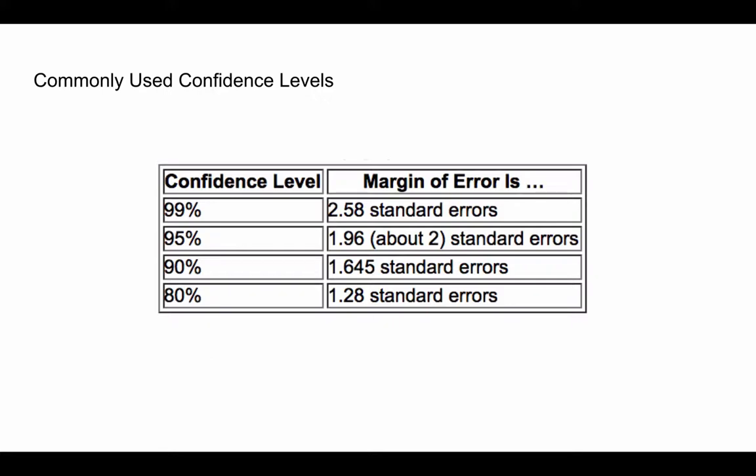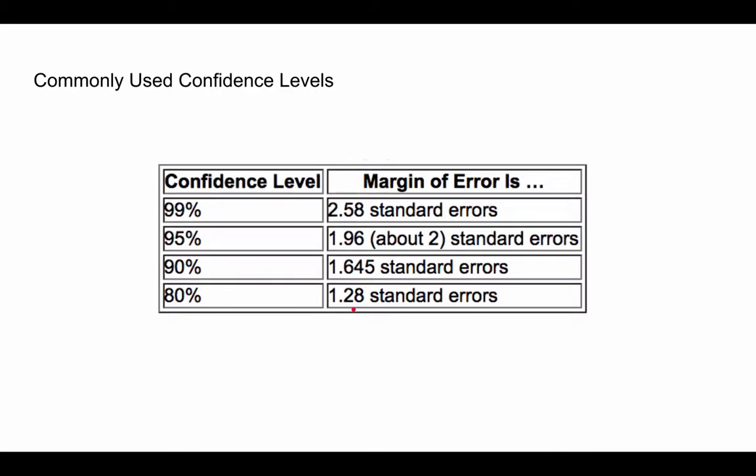In particular, there's this table in your book, and it gives you the different Z stars that you should use for various confidence levels. So if you want a 99% confidence level, you use 2.58. If you want a 95% confidence level, we can use 2, but it's actually more standard to use 1.96. If you want a 90% confidence level, you use 1.645 for your Z star. And if you want an 80% confidence level, you use 1.28 for your Z star.